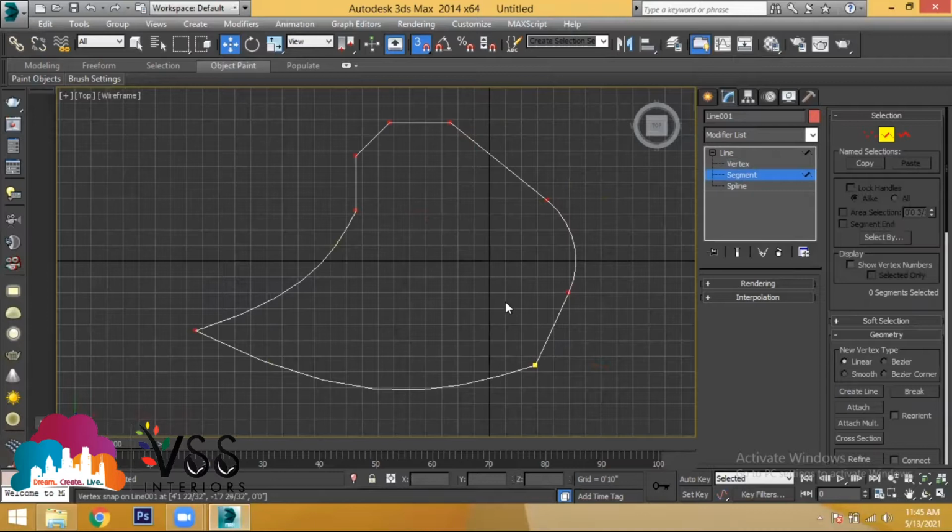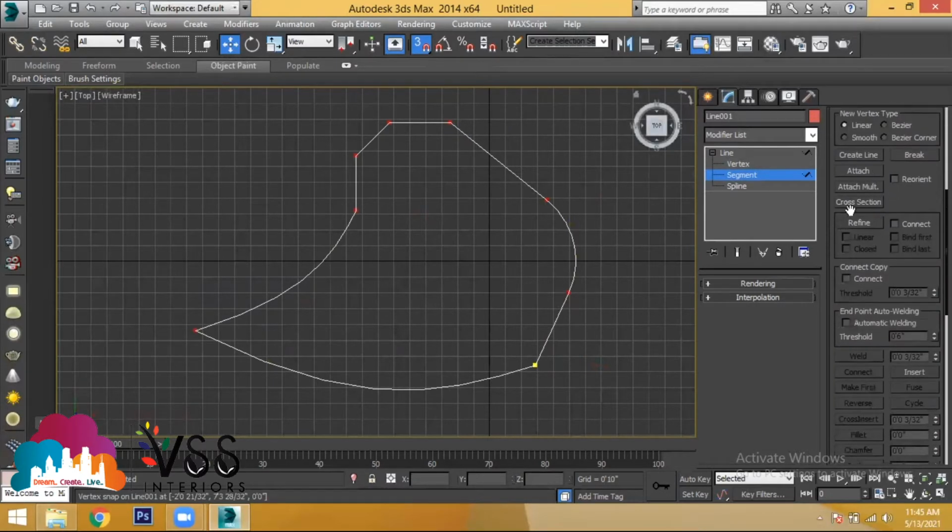Now this is not a separate object and this is not a separate object. We have joined them with the help of the endpoint. By using snap, we have joined an endpoint with another endpoint, and later we have used the attach option to attach the complete object into a single main object. But what is the meaning of spline? Spline is nothing but the selection of the complete object.